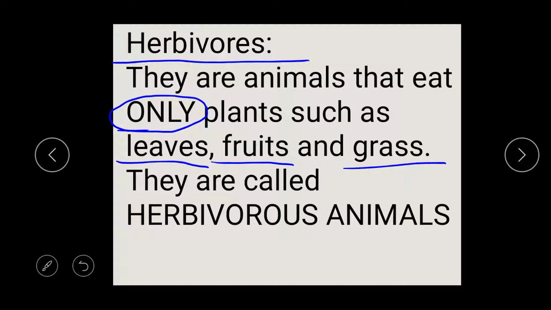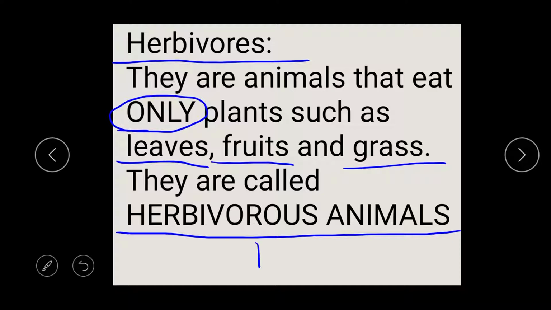These animals are called herbivorous animals. So what are herbivorous animals? They are animals that eat only plants.